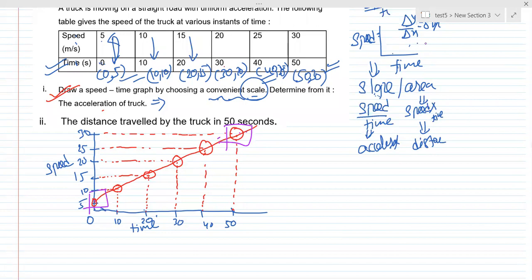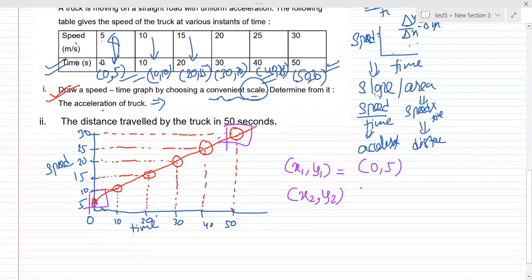Okay, now let us write their coordinates. The first coordinate is x1, y1, and the second coordinate is x2, y2. Your x1, y1 is here; the coordinate for that first one was 0, 5. And for the last one, the coordinates are 50, 30. Give me a response: have you understood x1, y1, x2, y2? Can we start with the slope?